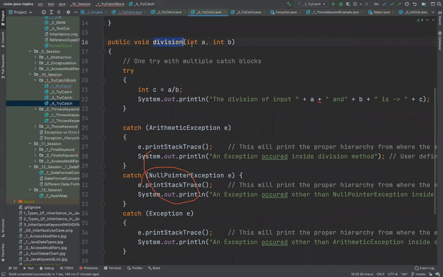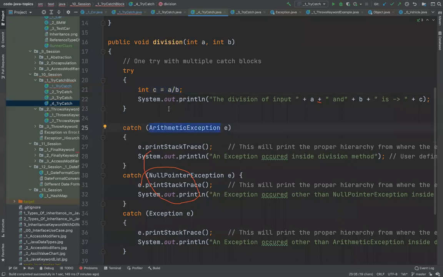Let me just give an explanation for this specific class as well. You see this division, int a and b. What I'm saying here is try to divide a and b, but if there is an error, it can be of different types. An exception is not always of one specific type. So I can determine what kind of exception will be thrown and what I should do once it is thrown.